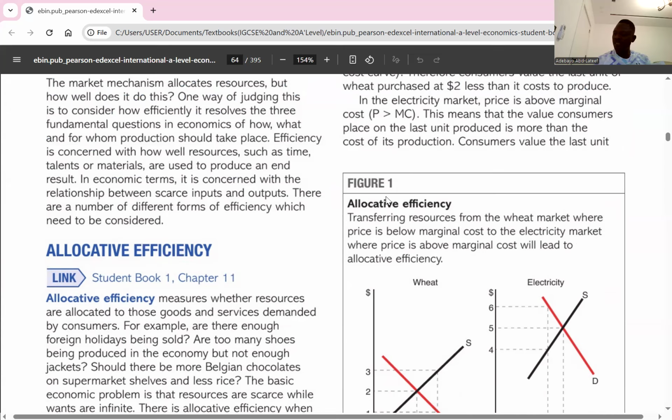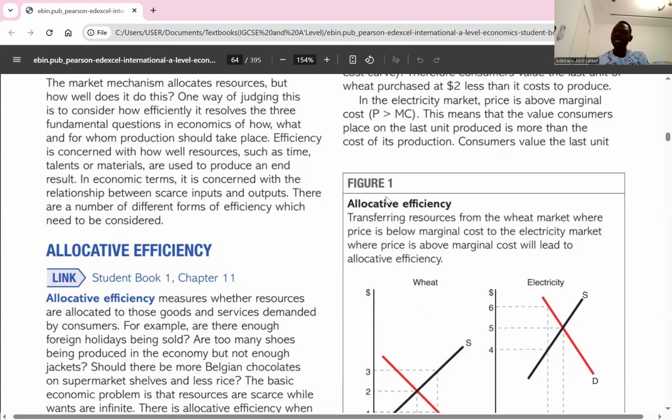So in economics terms, it is concerned with the relationship between factors of production and output. So we won't talk about efficiency without putting into consideration the inputs: land, labor, or capital, because these are what go through processing before it becomes output. So how well we are able to use them to reduce waste is what efficiency is about. Any questions about efficiency there?